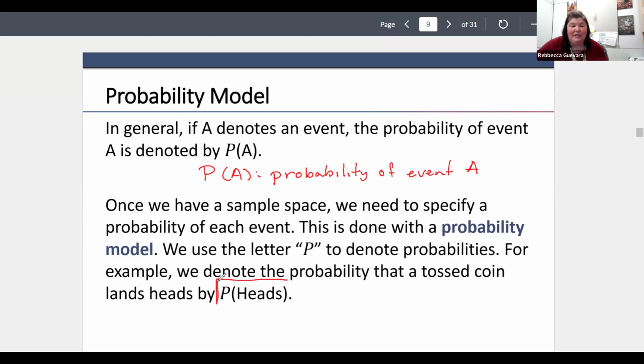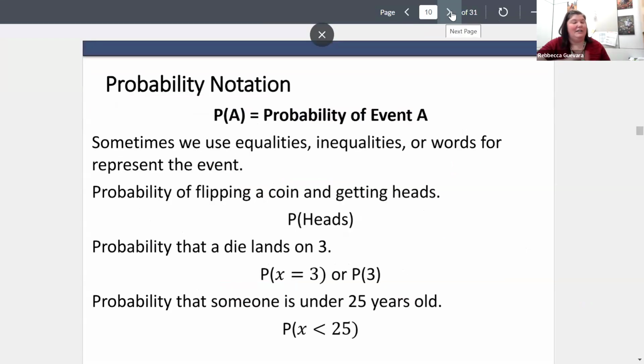So we don't always make our event necessarily A or B. Sometimes you might see P(A), where A is a toss of heads. There's different ways you might see it, but sometimes we put in those parentheses just the event that we're interested in. We end up using this probability notation a lot in statistics because we talk largely about probabilities. But like I said, probability notation, probability of event A.